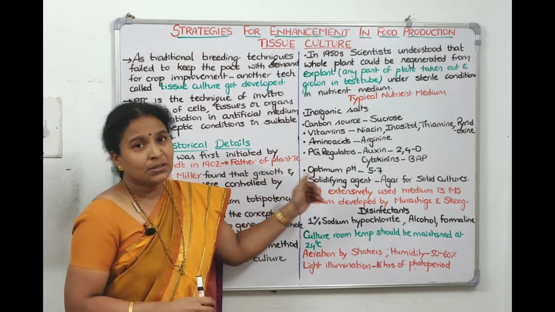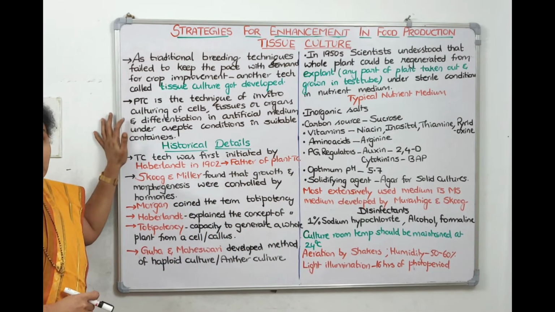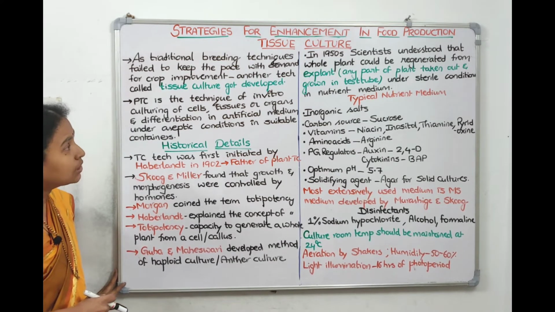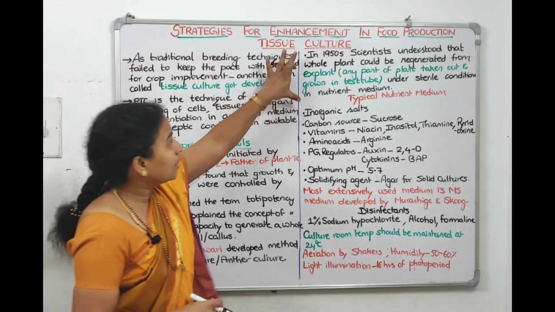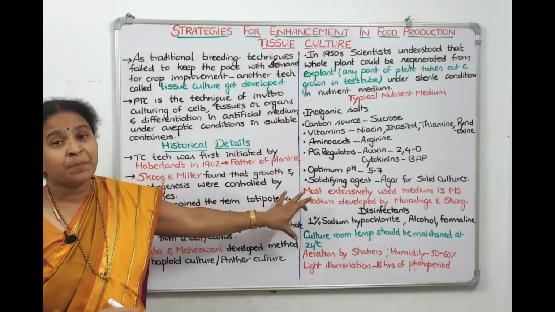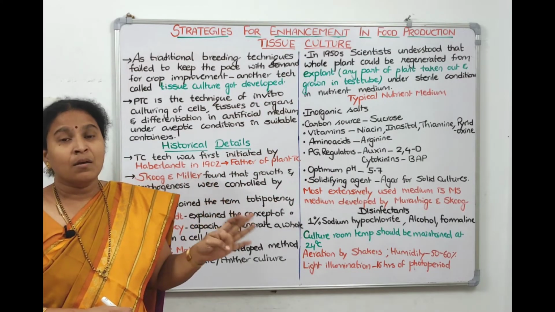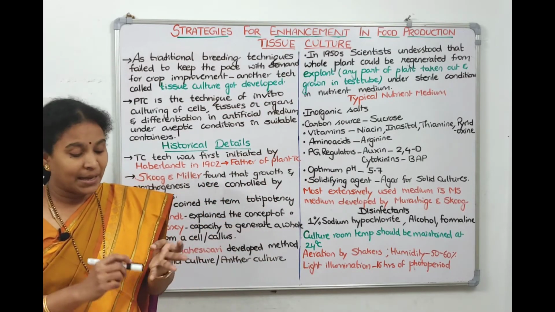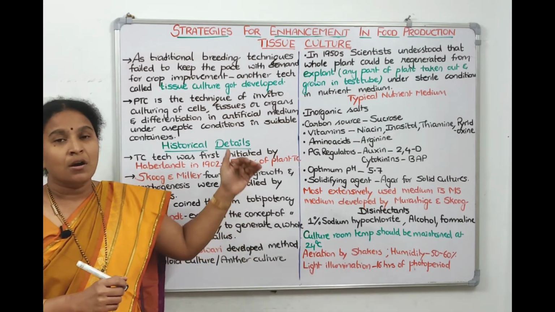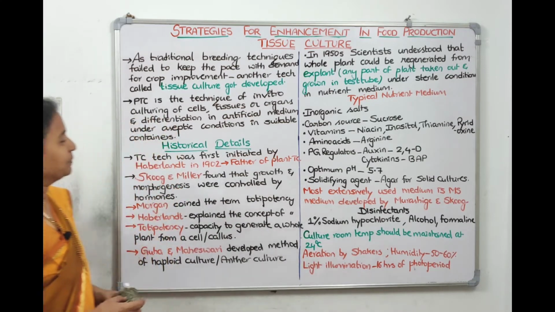So what did we see on this board? We discussed the necessity of tissue culture. We have seen the definition of tissue culture. We have seen the historical background related to tissue culture. Then we discussed the idea of an explant for scientists. And coming to the requirements, how to prepare a tissue culture medium, what the components are, then other requirements like aeration, agitation, light illumination, disinfection, all that we discussed. Take a screenshot, we will continue.